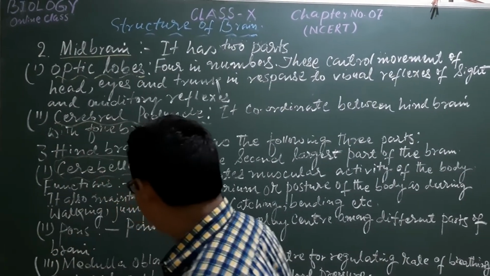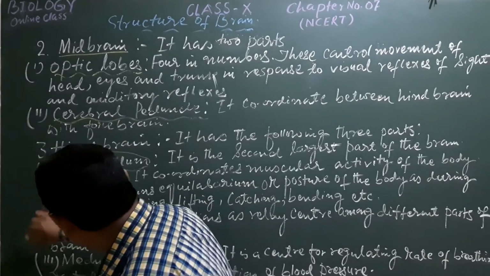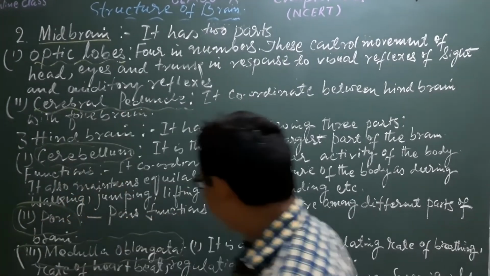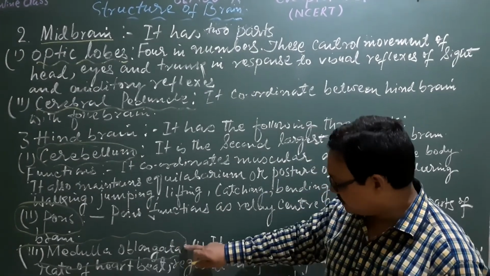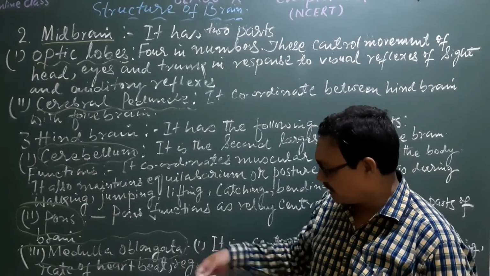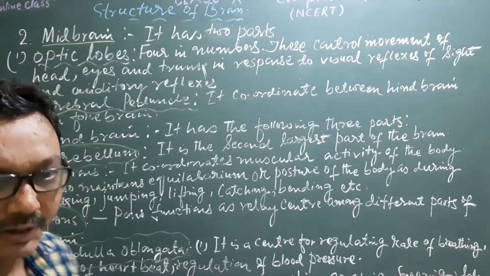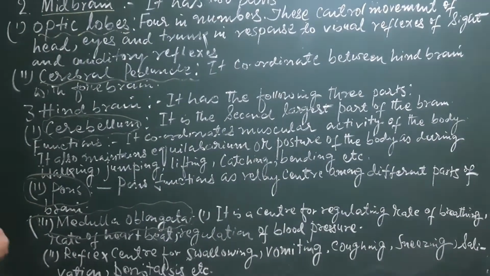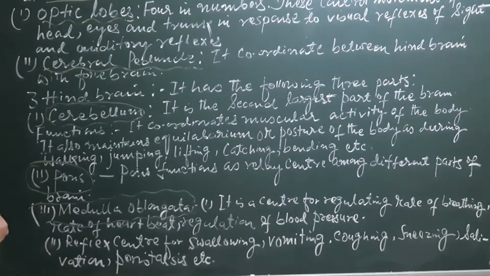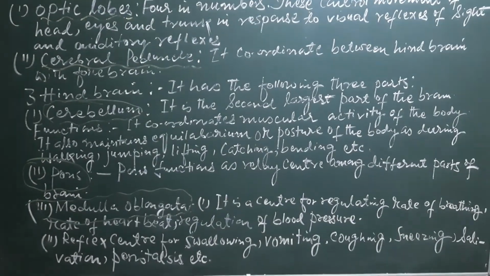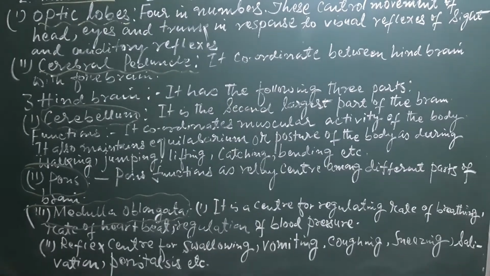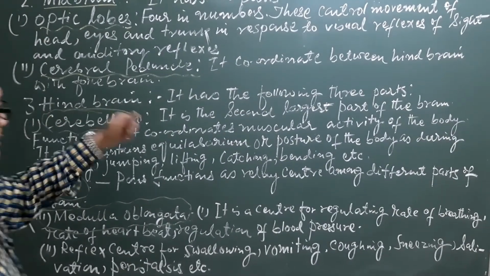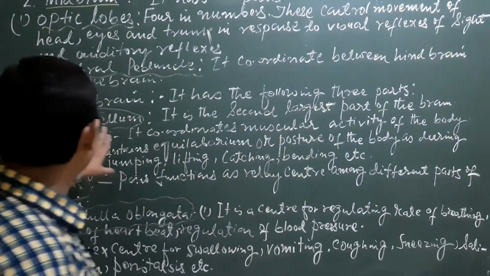The first one is cerebellum, the second one is pons, and the third one is medulla oblongata. From the continuation of this medulla oblongata, there is a development of the spinal cord. So here look at the hindbrain. It has the following three parts.